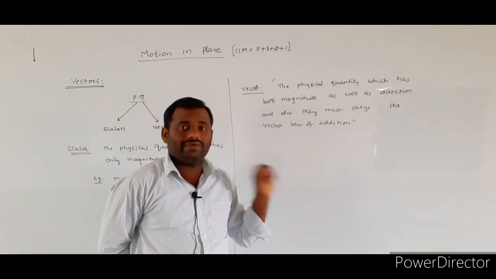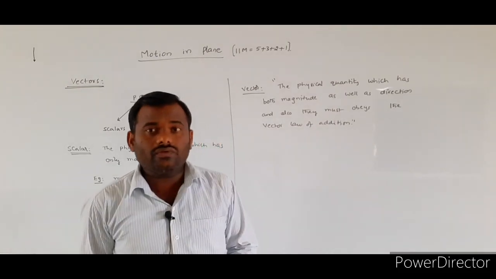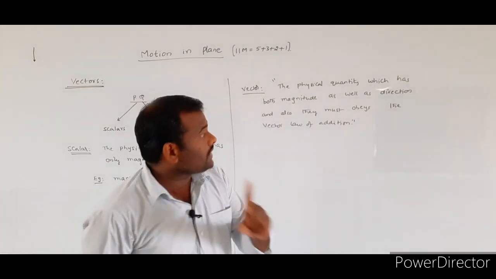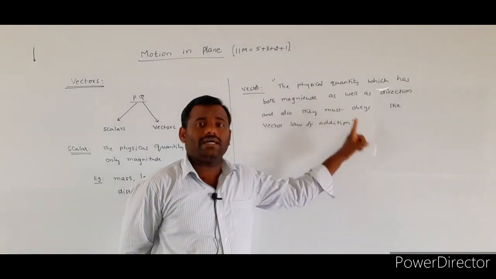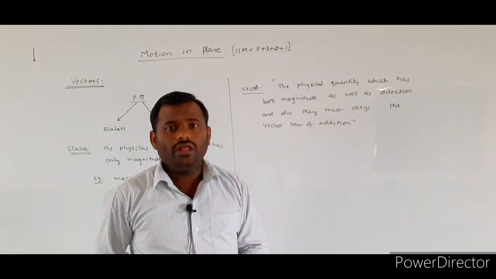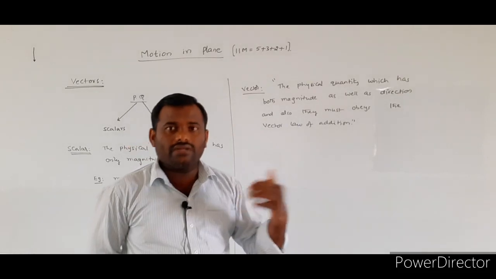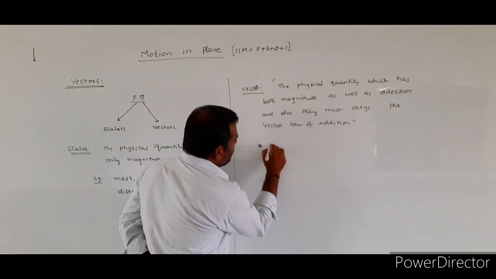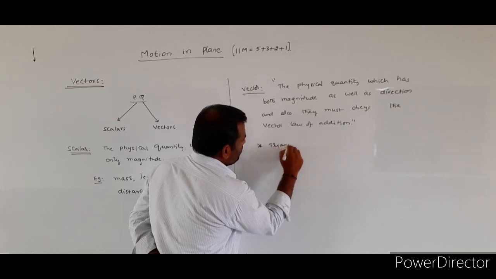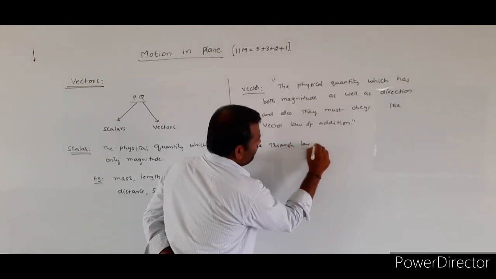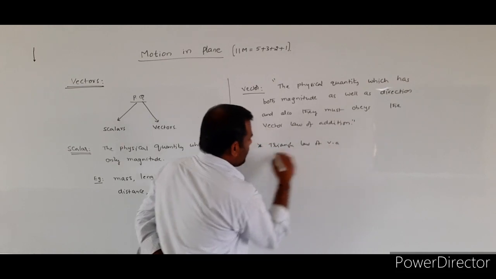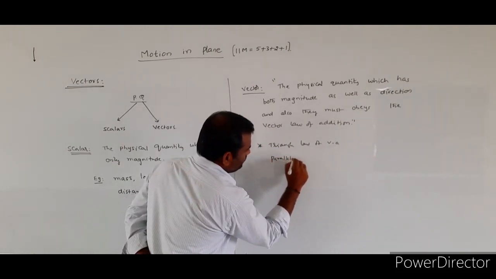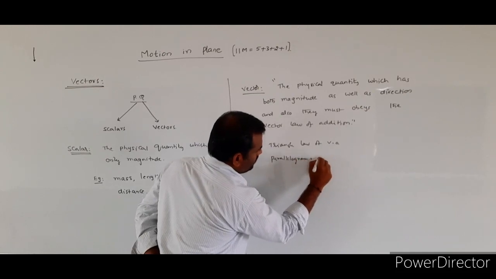How are we defining the vector quantity? If a physical quantity has both magnitude as well as direction, and also they must obey the vector laws of addition. What are the vector laws of addition? Later on we will discuss. Those are called triangle law of vector addition, and another one is parallelogram law of vector addition.